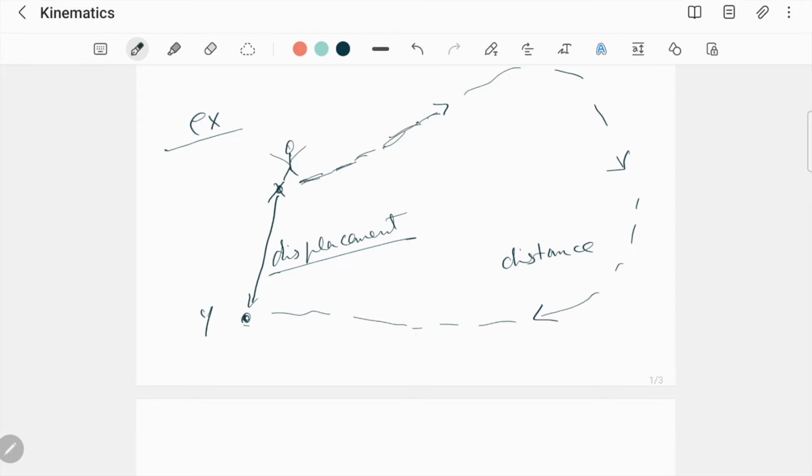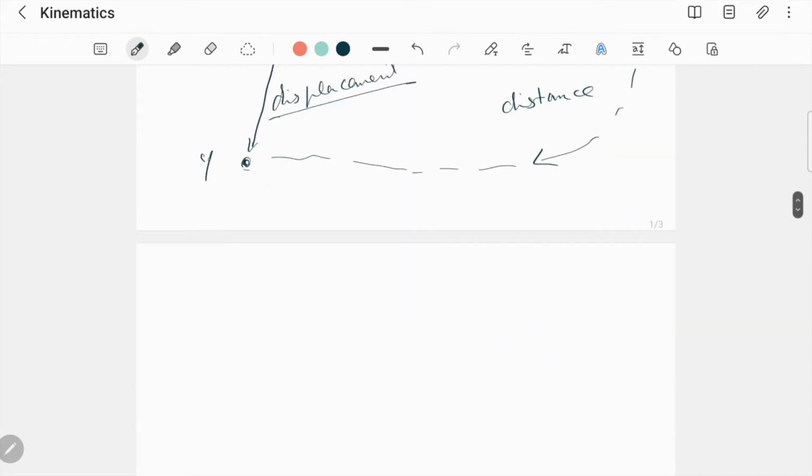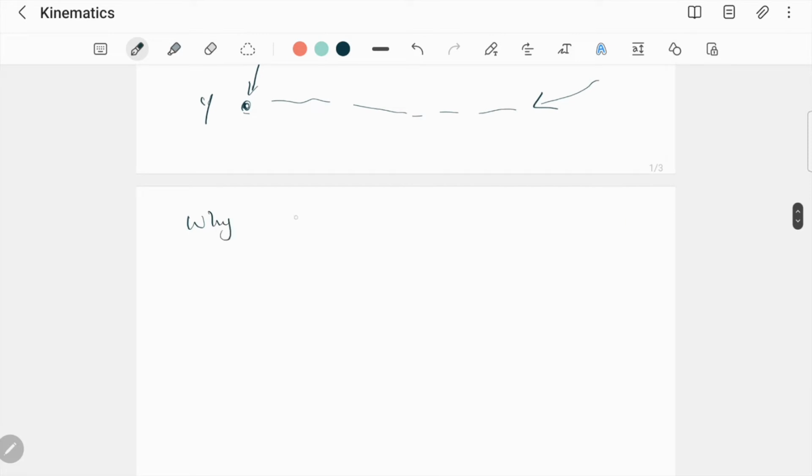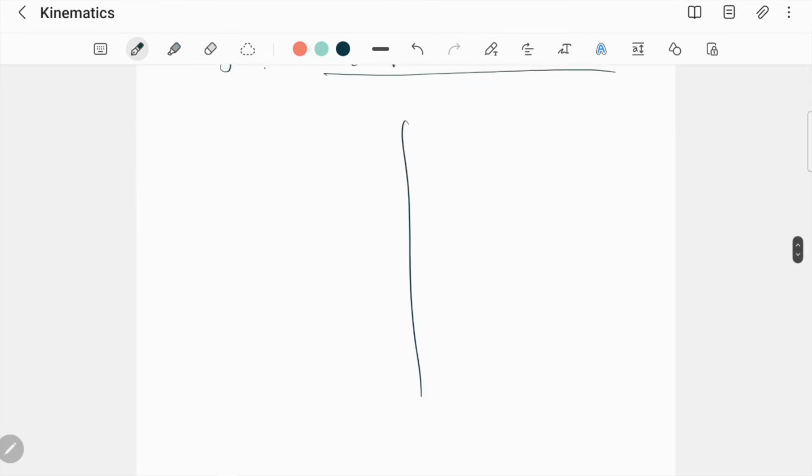However, the point that the person changes his direction, his displacement would become zero. वो दोबारा से अपनी displacement start करेगा. Why? Because displacement is a vector quantity. It has a direction. So इन दोनों की formal definitions discuss करते हैं.